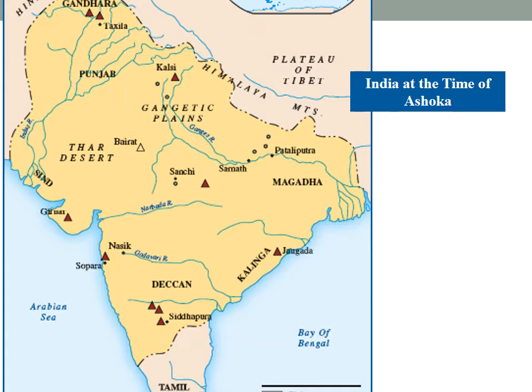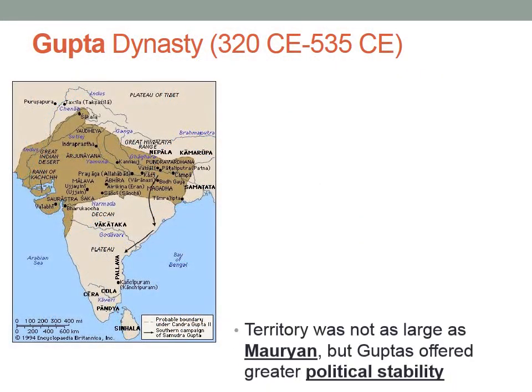So here we see Ashoka's rock and pillar edicts. You also see the geography of the Mauryan dynasty. It cuts off right around the Himalayan mountains and goes almost to the southernmost part of India.